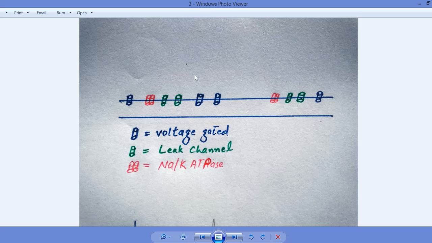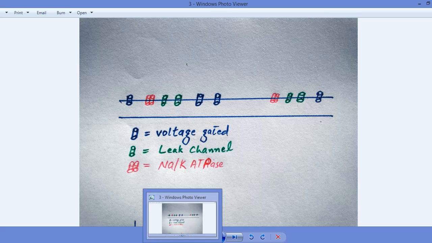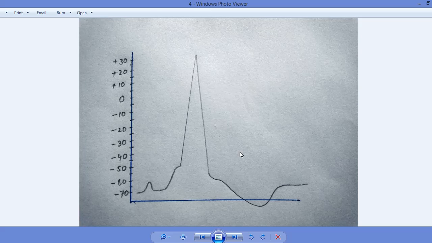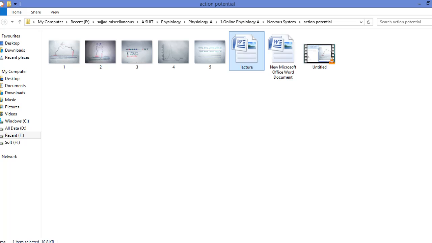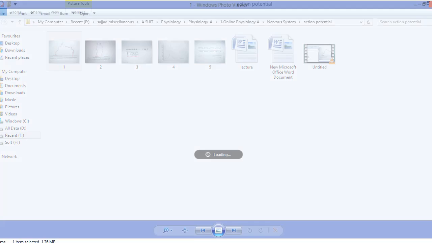So this abrupt leak out of potassium by the opening of the voltage gated potassium channel will give a very big shift from positive towards negative. This shift from plus 30 to minus 70 is called repolarization, because the membrane will become polarized again.